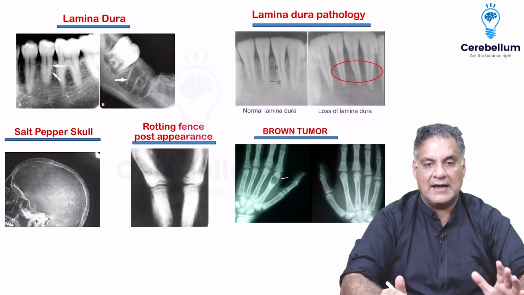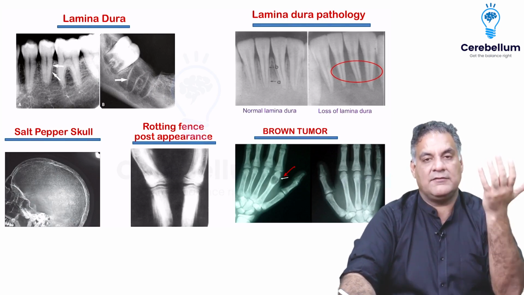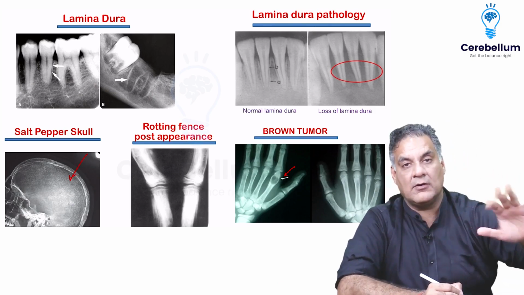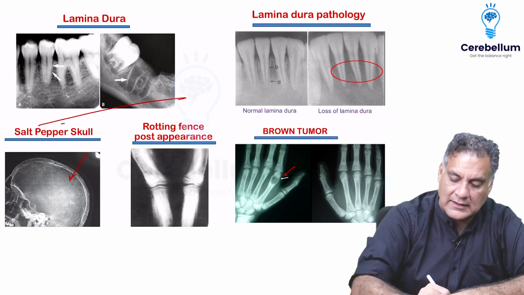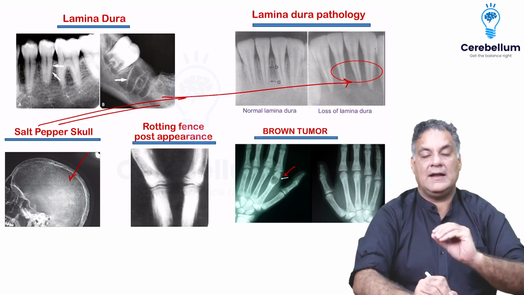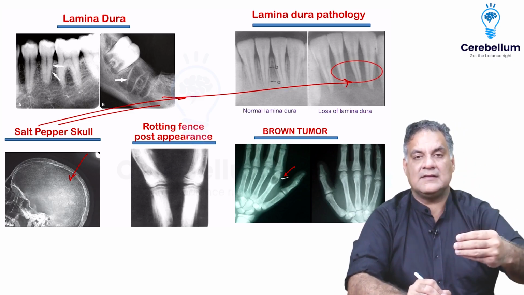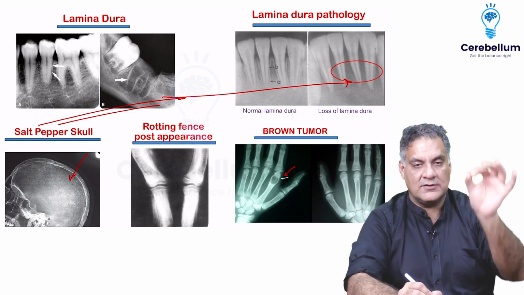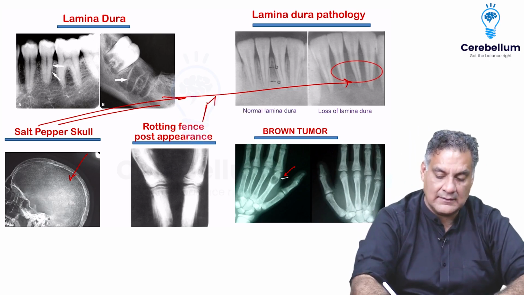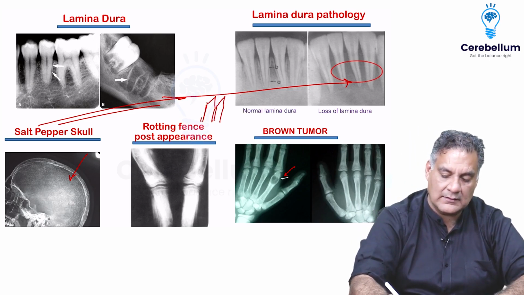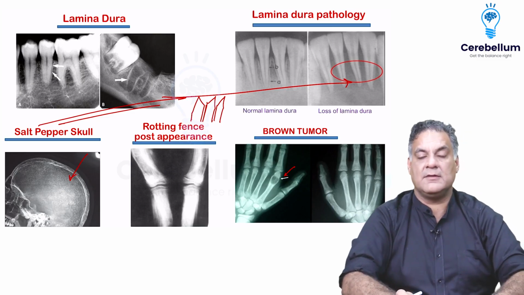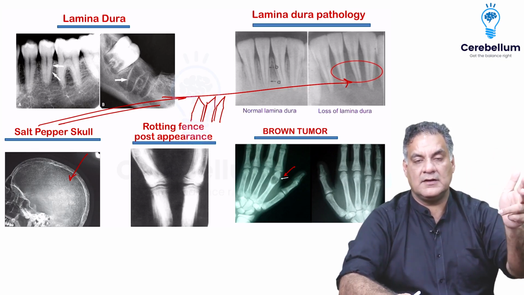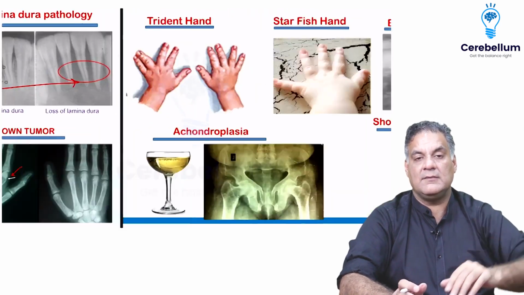Hyperparathyroidism will have lytic cavities, if they are filled with blood, brown tumor, will have salt and pepper skull, will have osteopenia all around. The lining of the tooth socket, the lamina dura, will be lost, and because there will be secondary calcifications occurring, there will be rotting fence post appearance, which is like we used to draw those fence posts as a child when we used to draw our images. So there appears to be the bone with rotting fence post appearance. This is hyperparathyroidism. Psychic moans, renal stones, abdominal groans, and bones. Usually a young female is the feature.